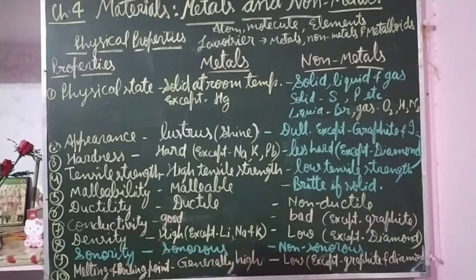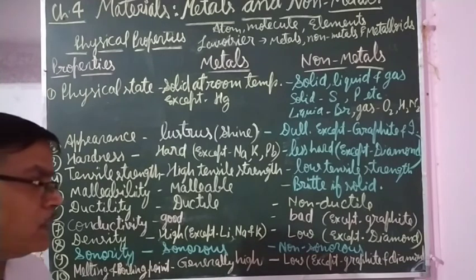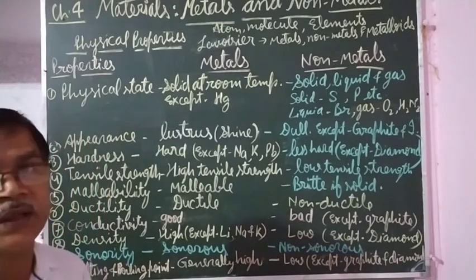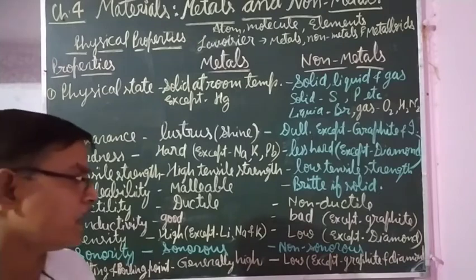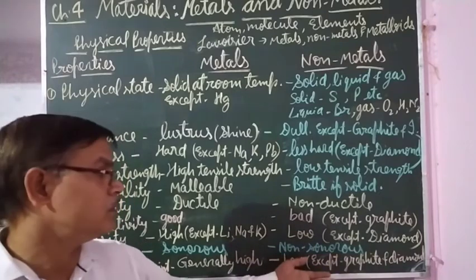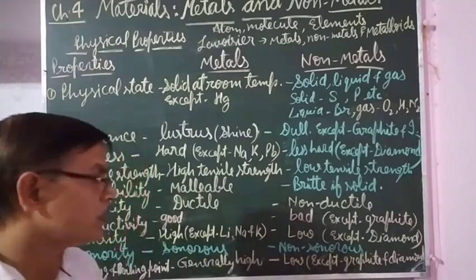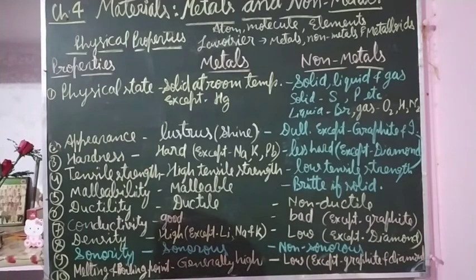Graphite, since its melting point is high, is used as a dry lubricant in aircraft, because it does not melt even at high temperature, and diamond also has a high melting point. So these are the various physical properties on which we can differentiate between metals and non-metals.